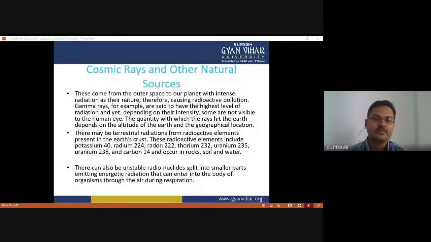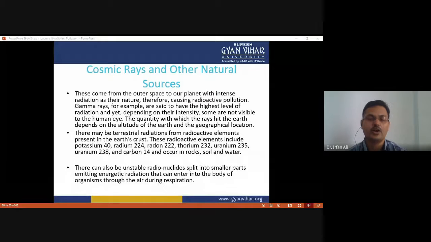And cosmic rays are a source of radioactive pollution. These cosmic rays come from outer space to our planet with intense radiation as their nature, therefore causing radioactive pollution. Gamma rays, for example, are said to have the highest level of radiation. Depending on their intensity, some are more visible to the human eye, and the quantity with which the rays hit the earth depends on the altitude and the geographical location.